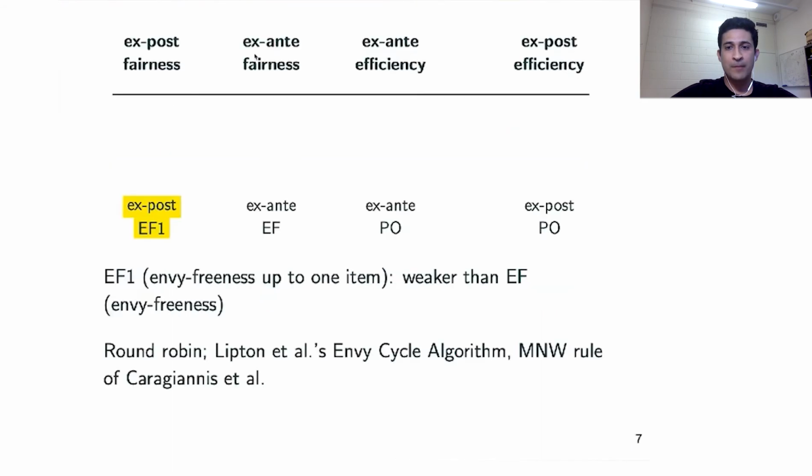All right, so among these concepts, let's check which concepts we can achieve. We start off with some discussion on ex-post envy-freeness up to one item, which is nothing more than finding one particular allocation which satisfies EF1. As far as EF1 is concerned, there are many algorithms which return a deterministic integral allocation which satisfies EF1. Some prominent ones include Lipton et al.'s envy-cycles algorithm and also the maximum Nash welfare rule of Caragiannis et al.